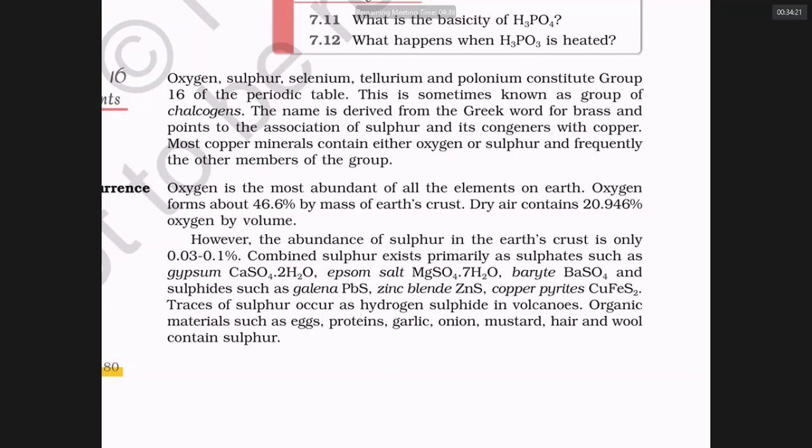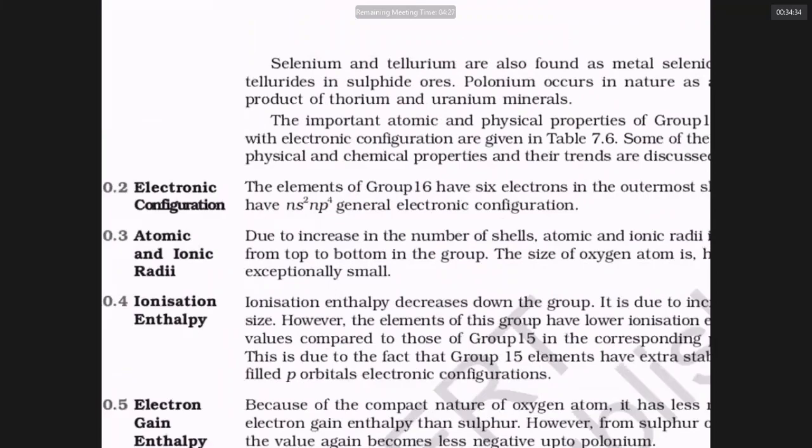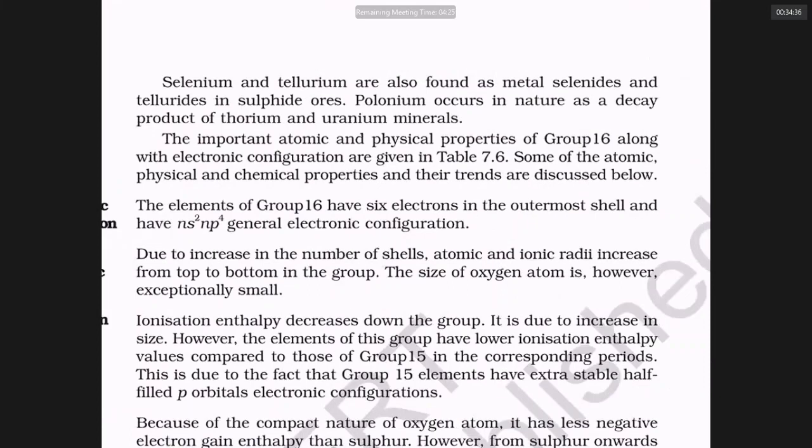Zinc blende is ZnS, copper pyrite is CuFeS2. All these are ores. Gypsum is CaSO4·2H2O. All the ores generally contain these elements. Selenium and tellurium are also found in metal selenides and tellurides. Polonium occurs in nature as a decay product of thorium and uranium minerals like U3O8.